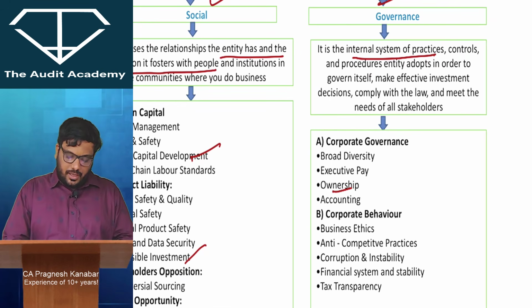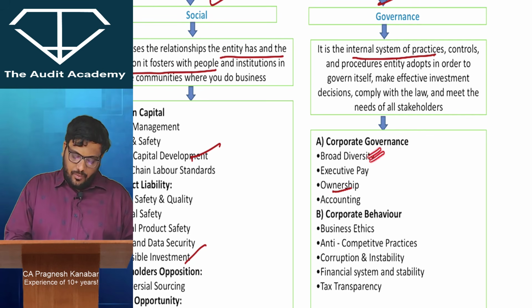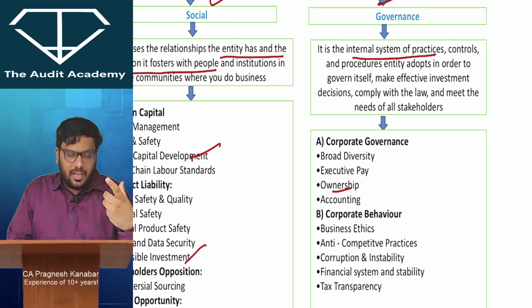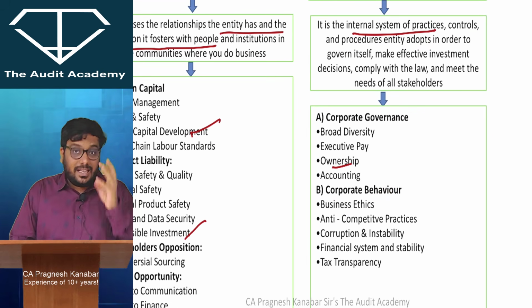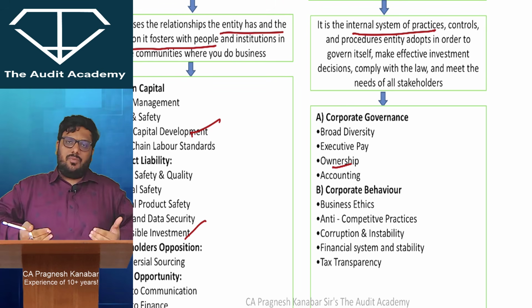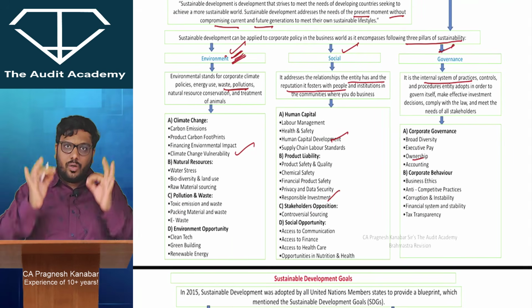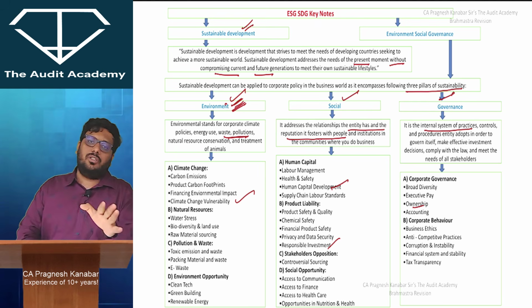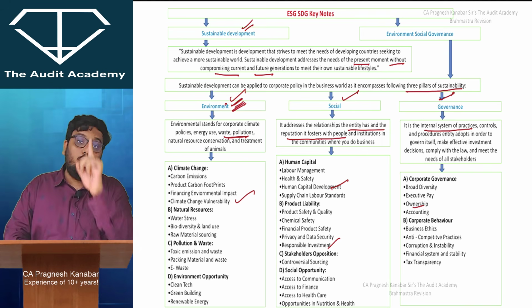Governance: corporate governance, transparency inside the company. Diversity. Executive pay, proper remuneration. Work as if it's your own money, spend it carefully. Proper accounting is governance. Corporate behavior, ethical practices, value of the management. All of that is nothing but governance. So please go through every single point. The meaning of environment, social and governance is understood by everyone, but it is going through these points that will ensure that you don't go wrong in MCQs.